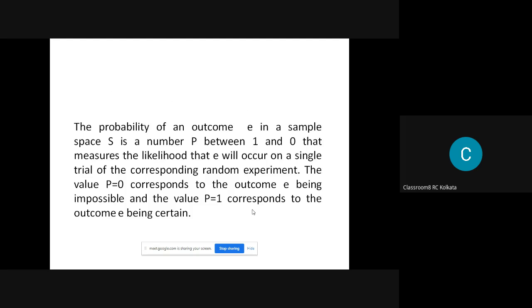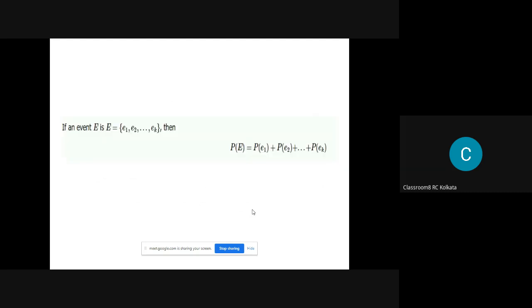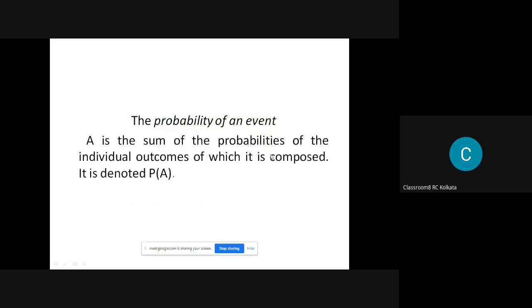You get 1. That is another thing you should know. The probability of an event is the sum of the probabilities of the individual outcomes.